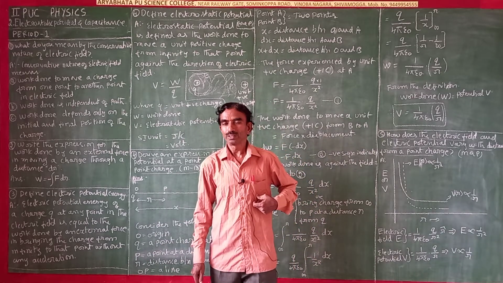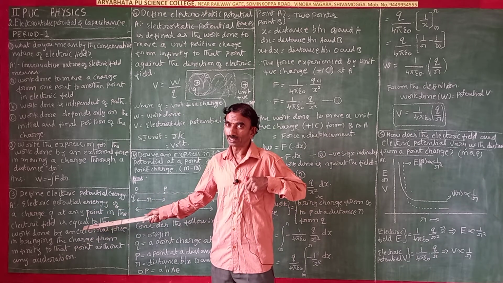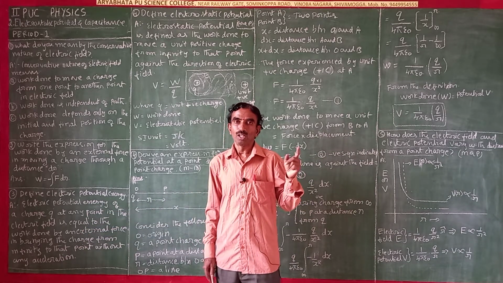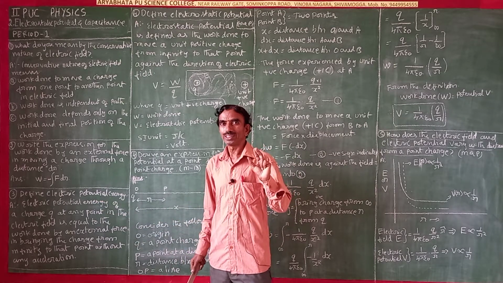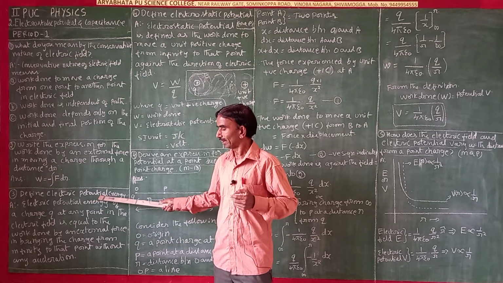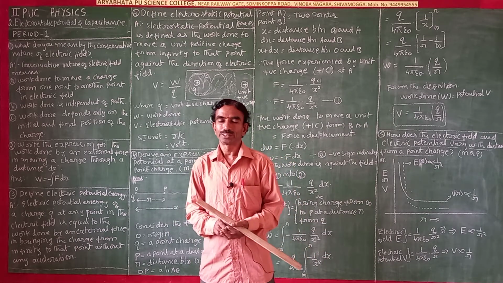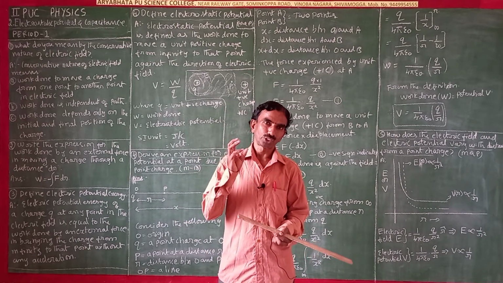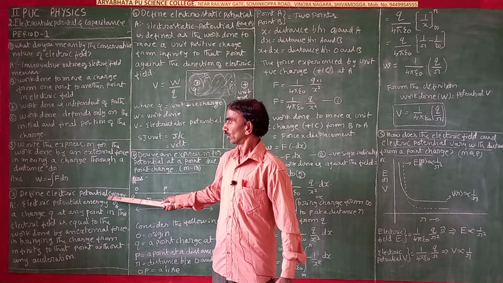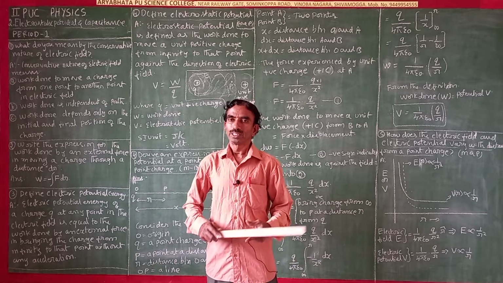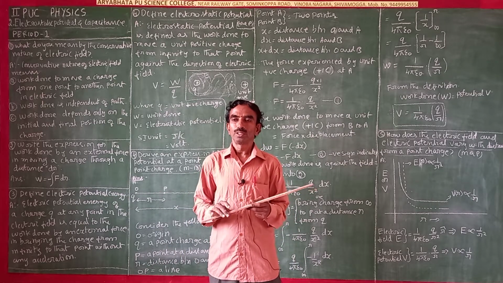So why I am going to say this is, you will get clear information in alternating current. So now I am going to just explain this. Potential energy means energy stored in a body. Energy stored in charges is electrical potential energy. So electric potential energy means energy is stored in electric charges. So that is potential energy.